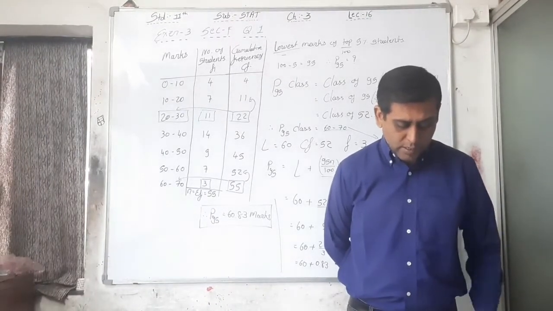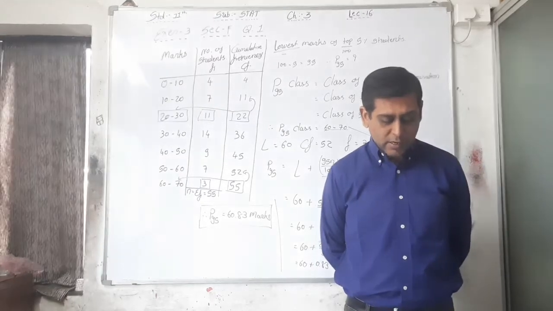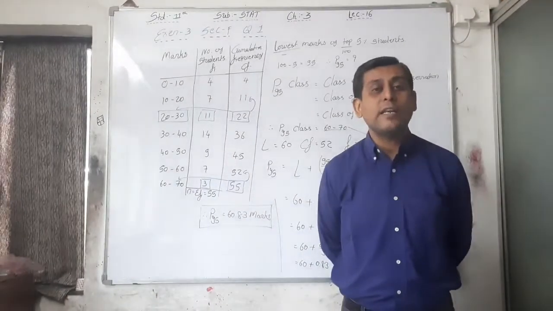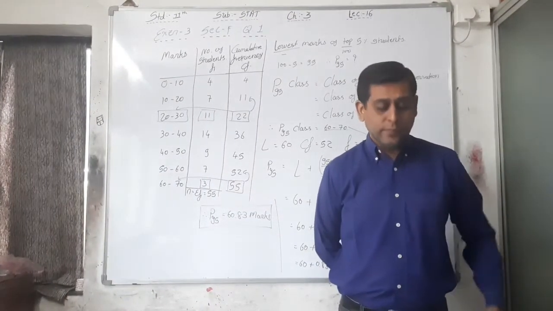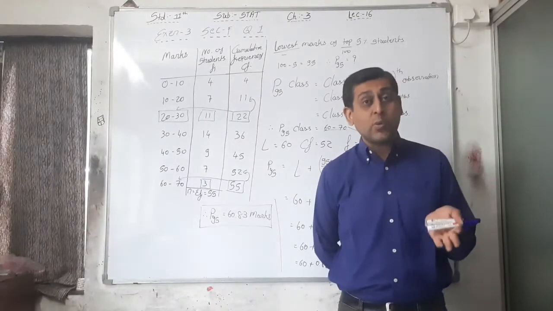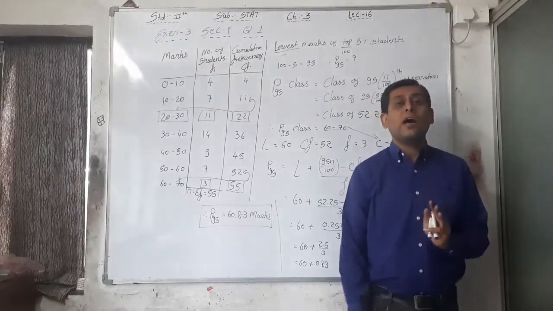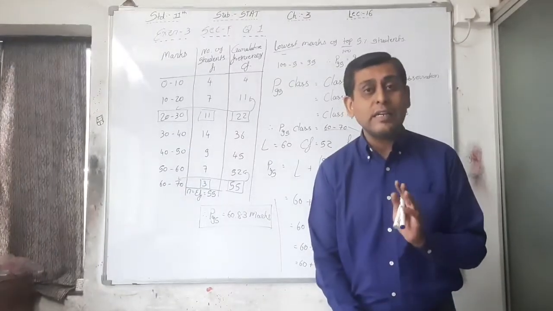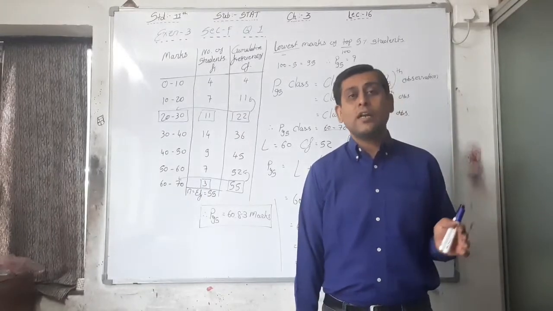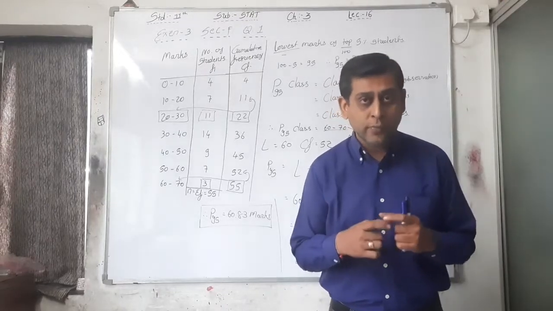Now the third one: the distribution of the sale of a company on different days is as follows. Number of cars and number of days is given here. Here mixed type of data is given. See 0 to 10, 10 to 15, 15 to 20. Class length is not equal. And next 24, 26, 28, these 3 are discrete group data, and the first 3 are continuous group data. So we can say it's a mixed distribution, right?